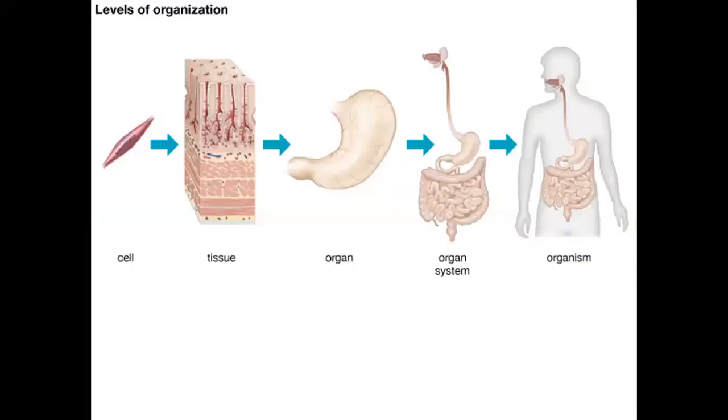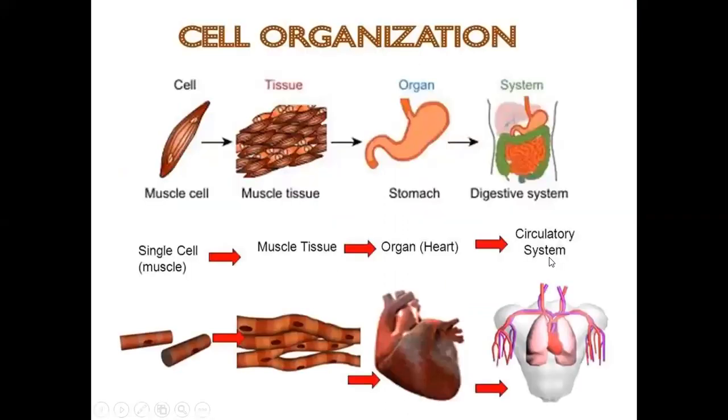Okay? This is another picture that explains what we are talking about. Cells, a group of cells together make the tissue, a group of tissues make the organ, many organs make the system, and the systems form the organism. Here I have another example other than the brain. Look at this. This is one muscle cell, okay?